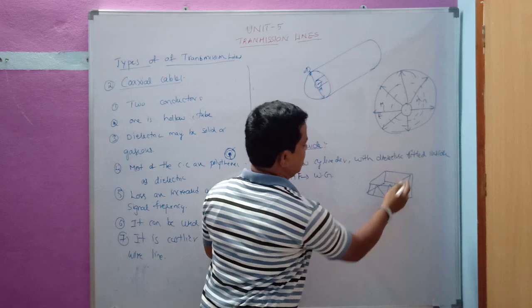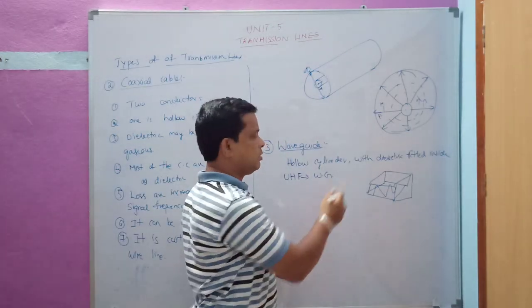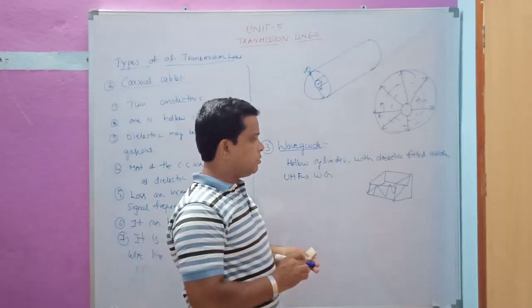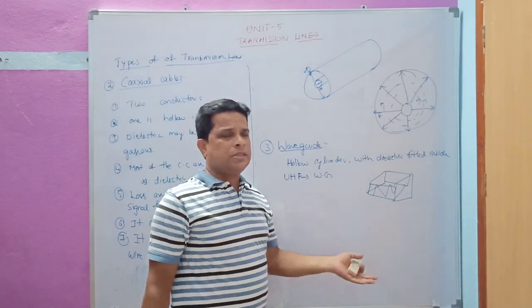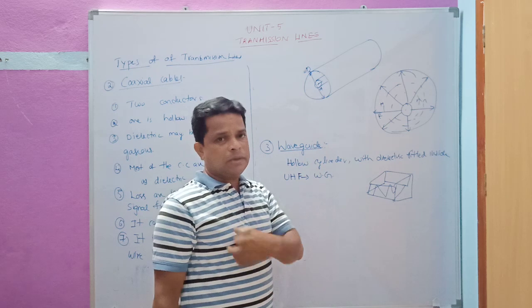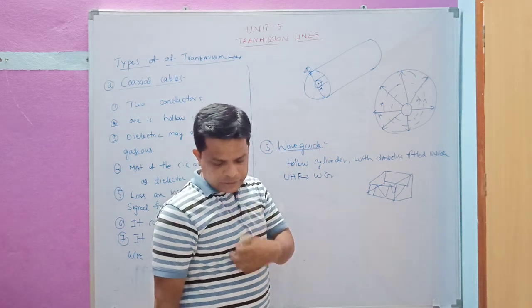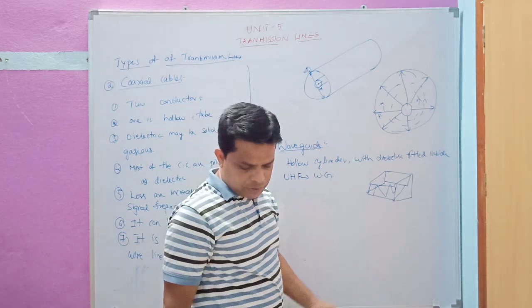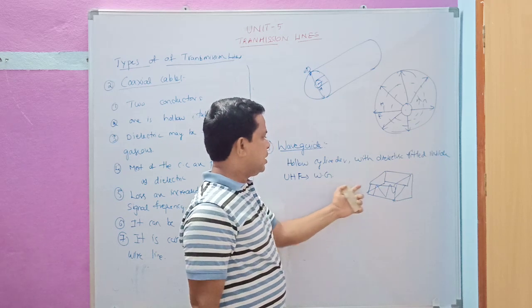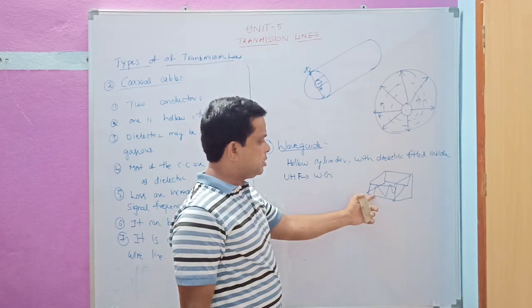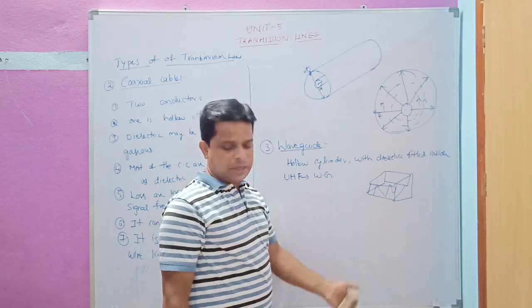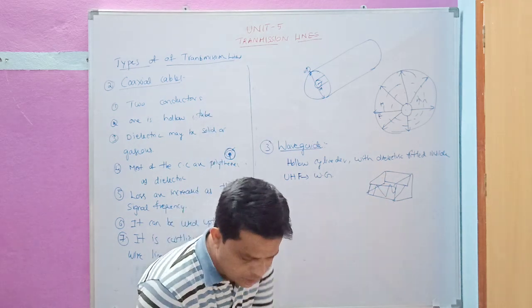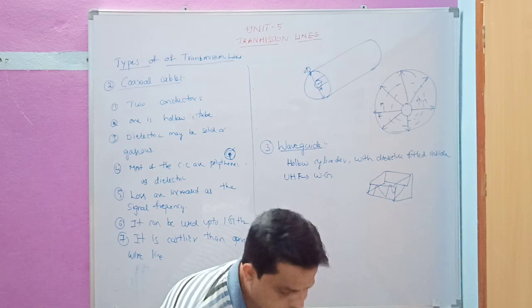The electric field and magnetic field are going to reflect from the walls of the waveguide while it is transmitting. That's why it has less losses compared to the coaxial cable. The waves are reflected by the walls of the waveguide while traveling, so we have less losses compared to the coaxial cable.